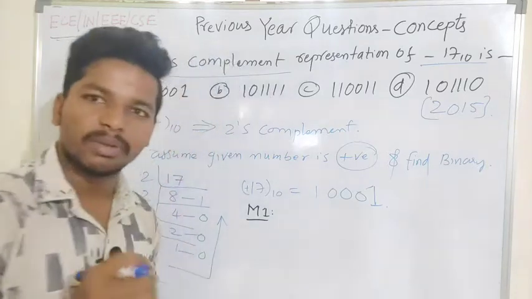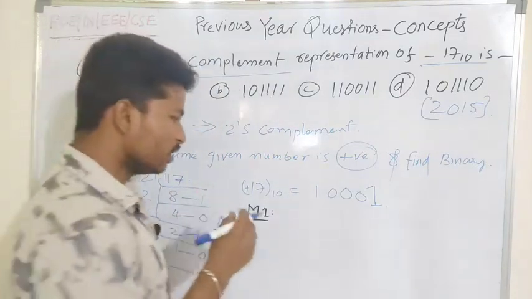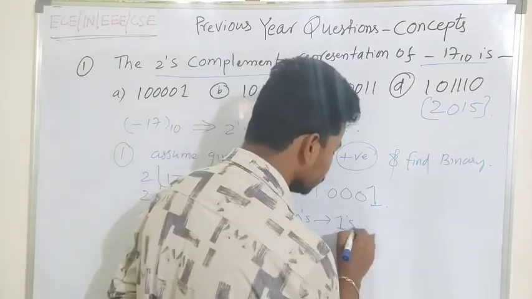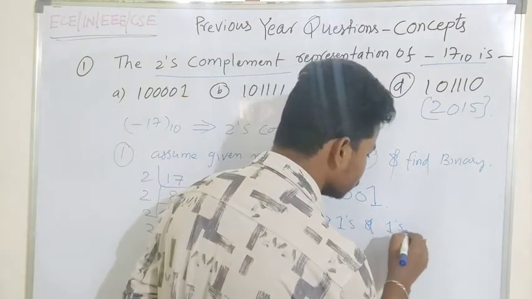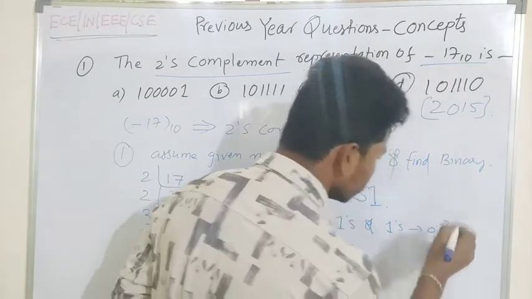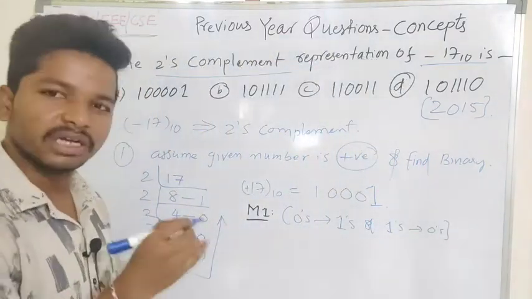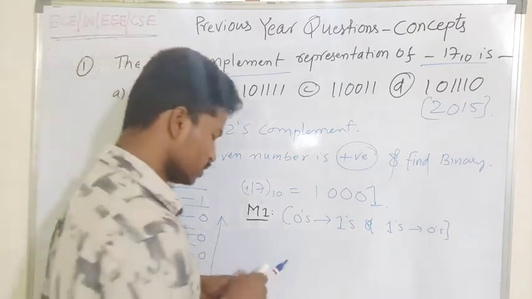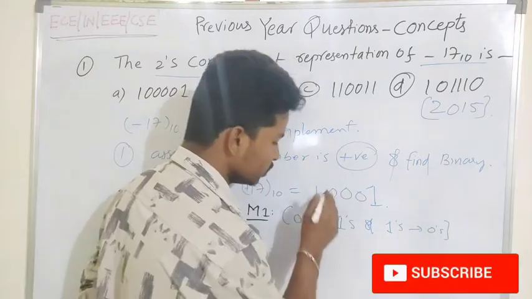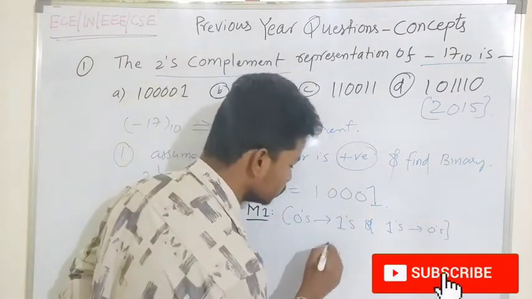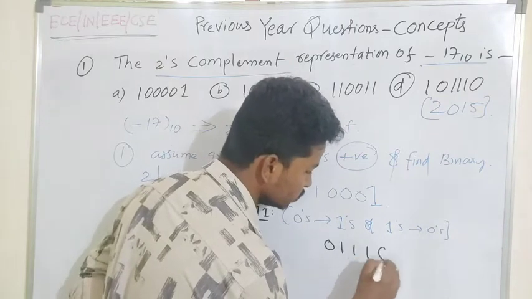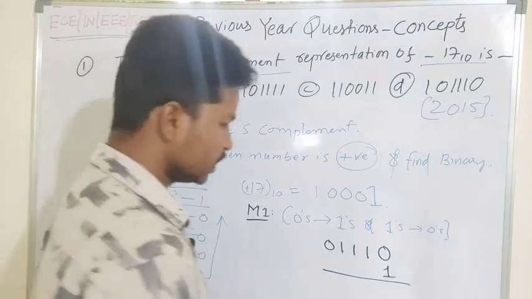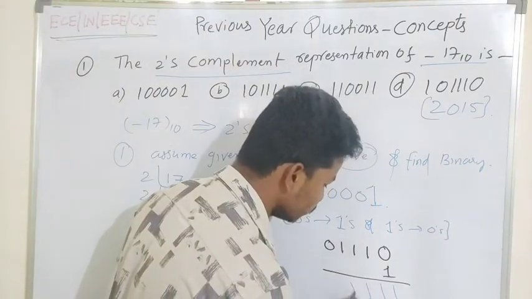The 1's complement method is nothing but converting the given number's zeros to 1s and 1s to zeros. So the 1's complement of the binary number is 0 1 1 1 0. Then I have to add 1. So the answer will be 0 1 1 1 1.